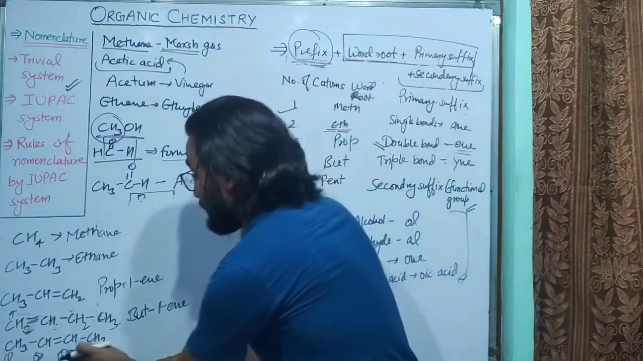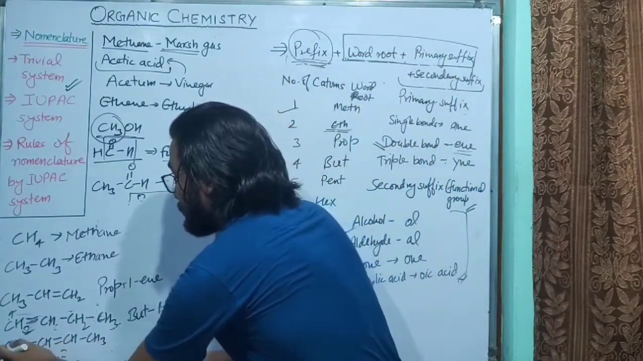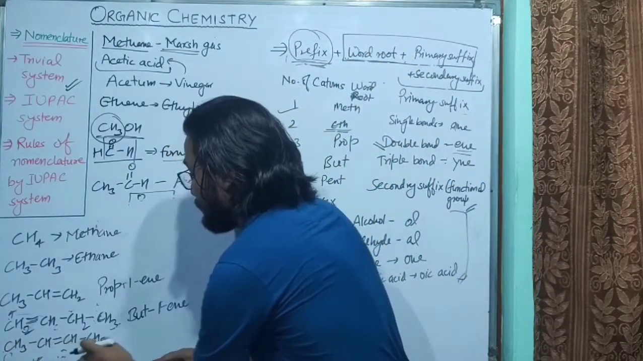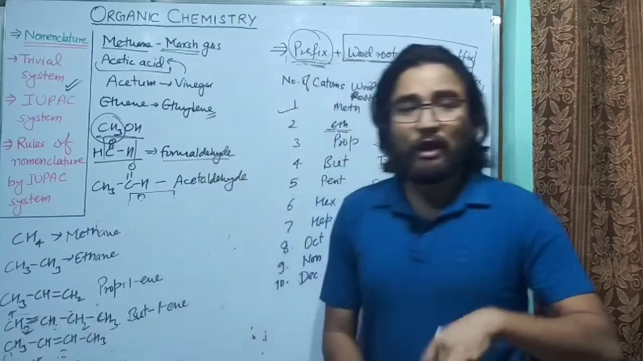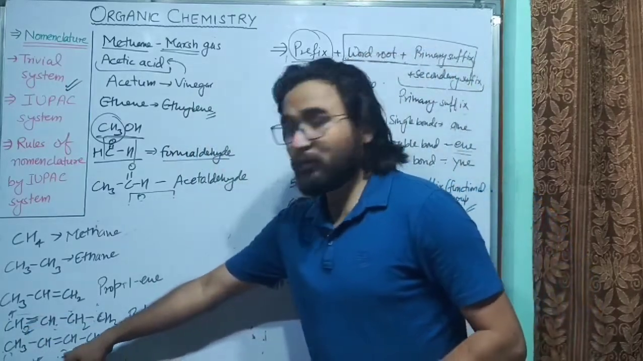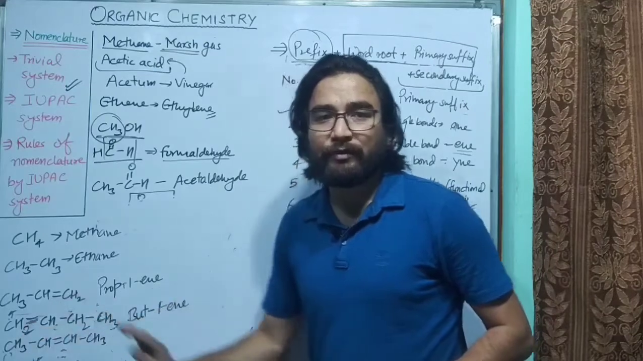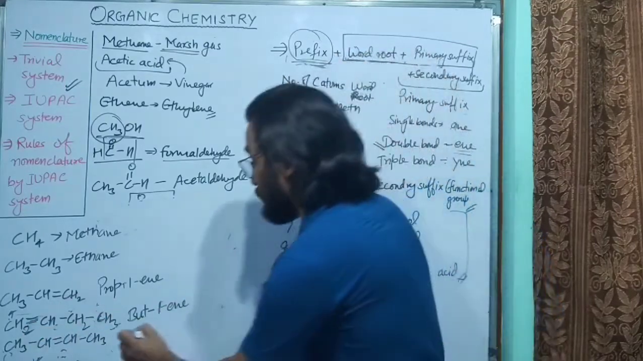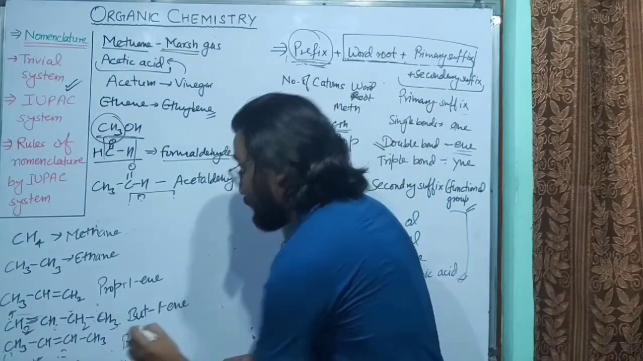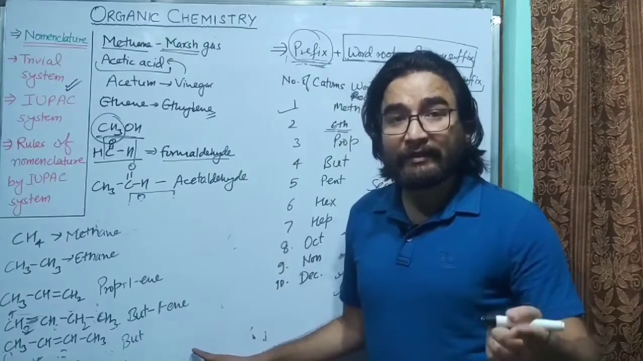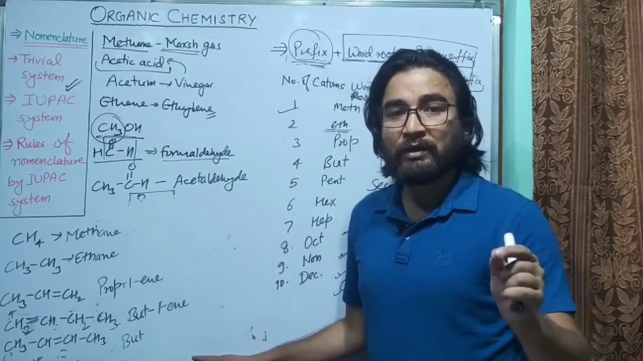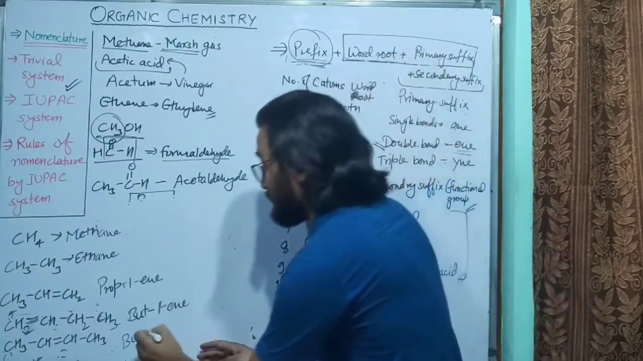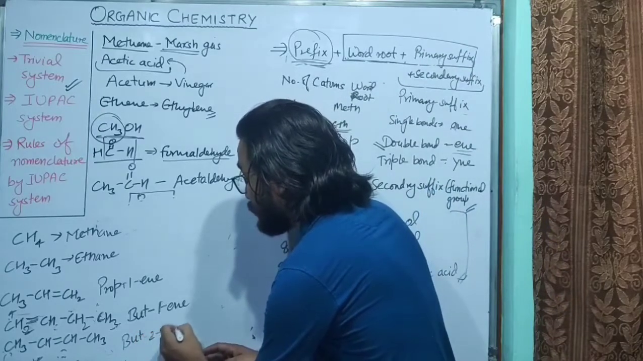But what about the name of this compound? You can see the numbering 1, 2, 3, 4 or 1, 2, 3, 4. You can count from either side. From both sides, the second carbon atom is forming the double bond with the third carbon atom. So what will be its name? But-, and which carbon atom is forming the double bond? The second carbon atom with the third. So you will use the smaller number, and its name will be but-2-ene.